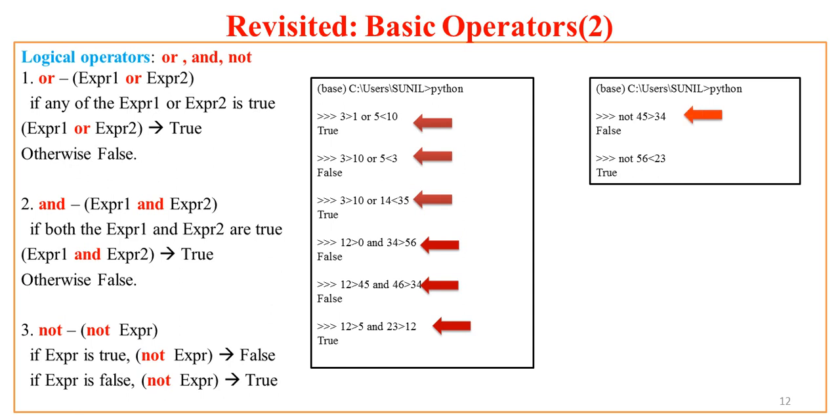So now if I test, is 56 less than 23? That is false. But what is not false? It is true. It is always a complement. So this way you can use this operator on the fly in Python. Any doubt up to this point?